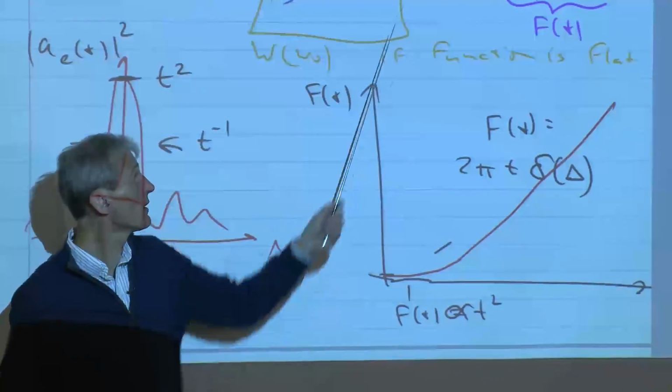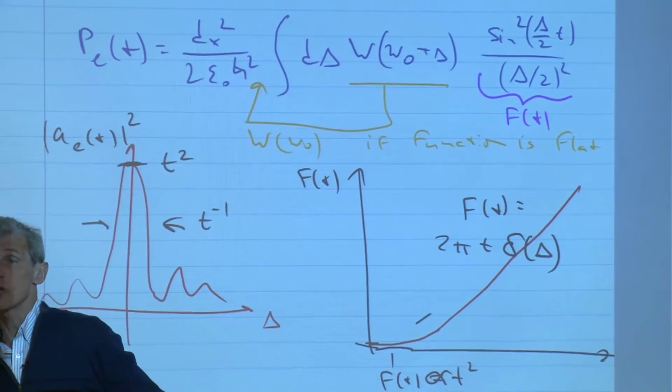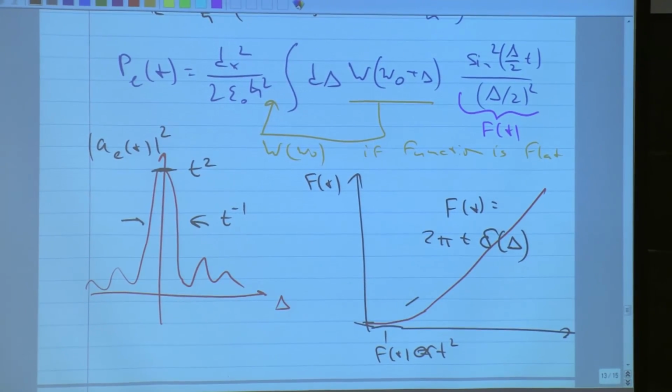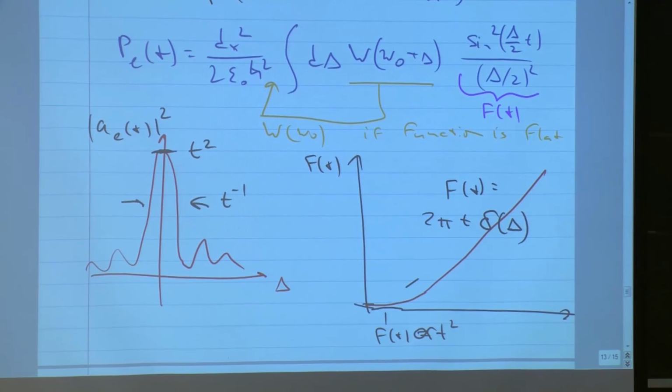This is all hidden in this one formula, but I want to fully explain it when we start on Wednesday. Any second question about that?